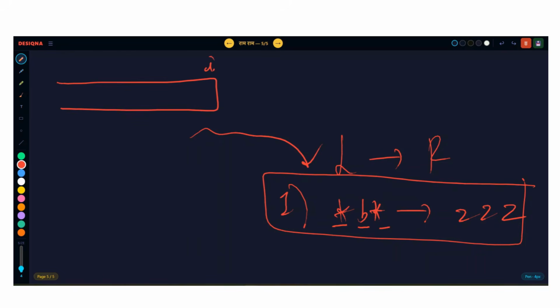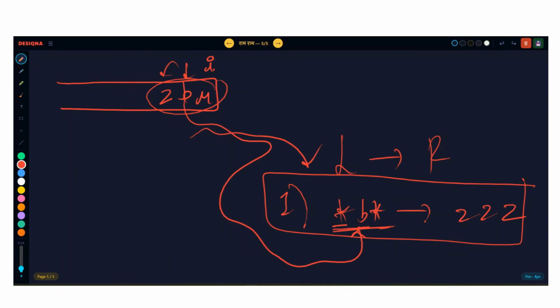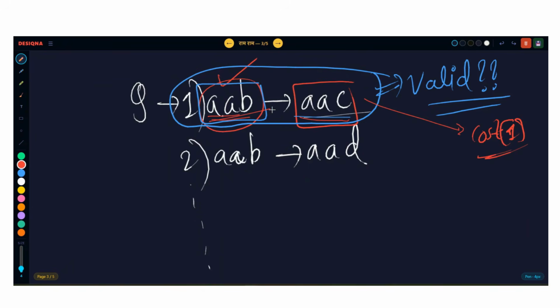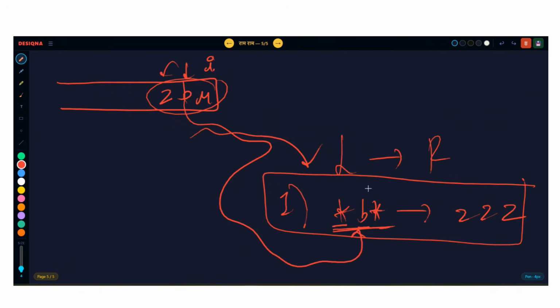This means that if you are at index I, and if this letter is B, there can be any letters before B and after B, then also ZBU is considered as star B star. Star means question mark. Any character if there is there, it is okay. You can consider it in the block. I have showed you only good queries till now, where the characters were fixed, that AAB can be converted to AAC. But now the question is saying that in the L part, there can be some stars.